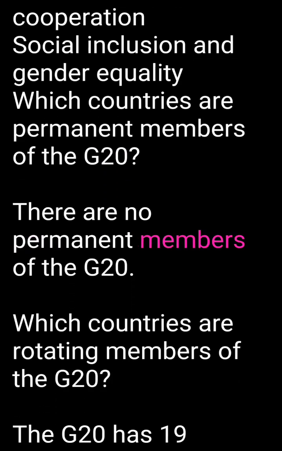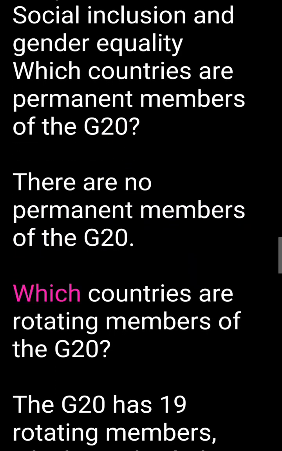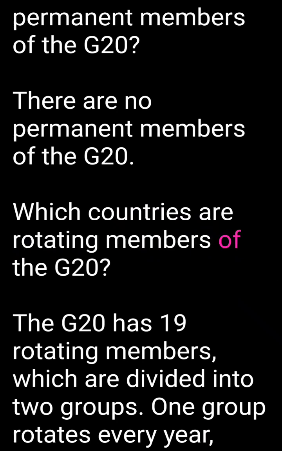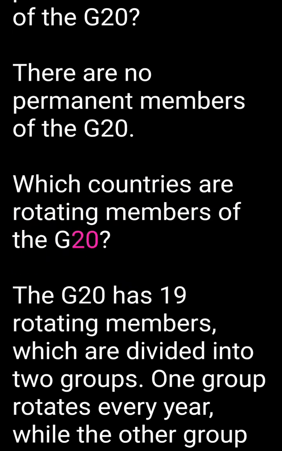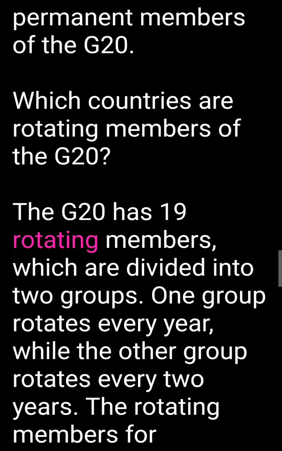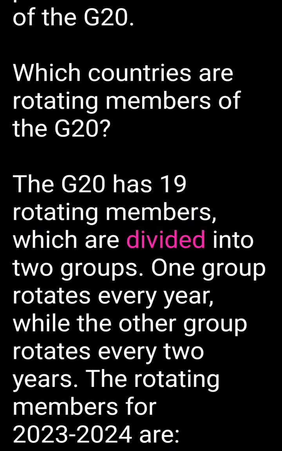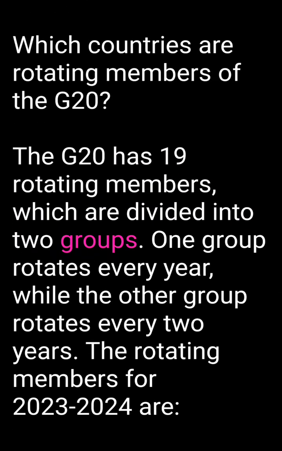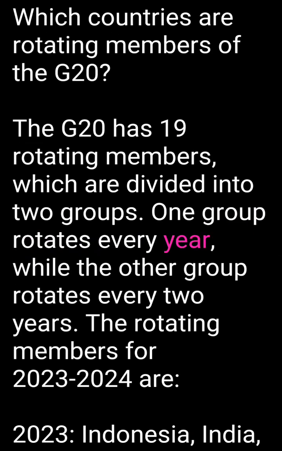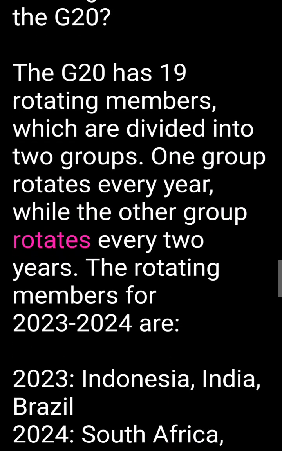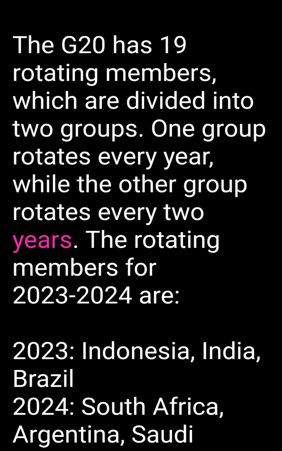Which countries are permanent members of the G20? There are no permanent members of the G20. Which countries are rotating members of the G20? The G20 has 19 rotating members, which are divided into two groups. One group rotates every year, while the other group rotates every 2 years.